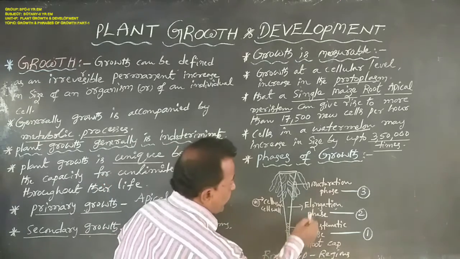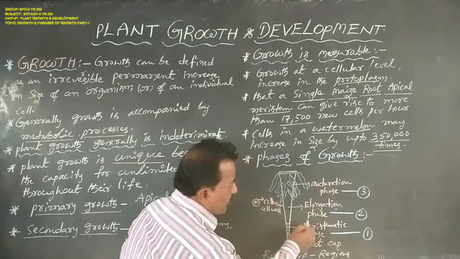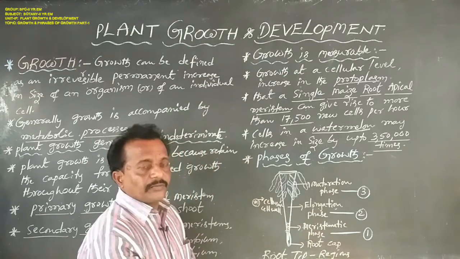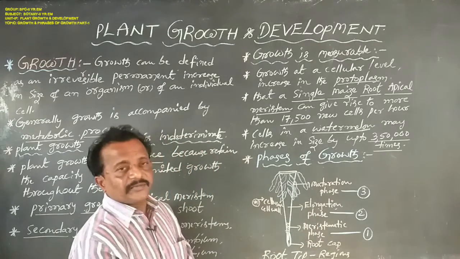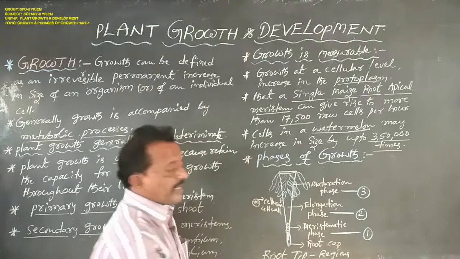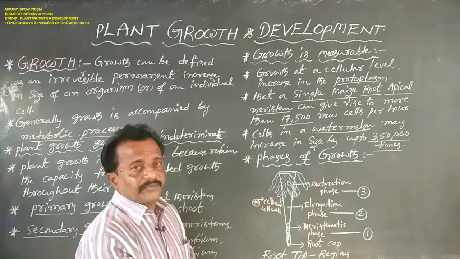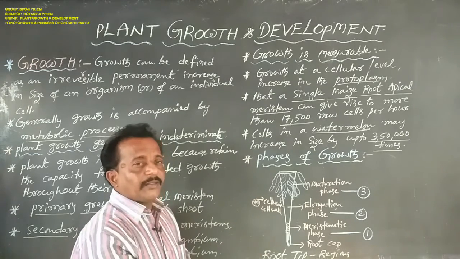The second one is the elongation phase. Just above the meristematic phase is the elongation phase. In the elongation phase, the meristematic cells elongate, increasing the length of the root tip.